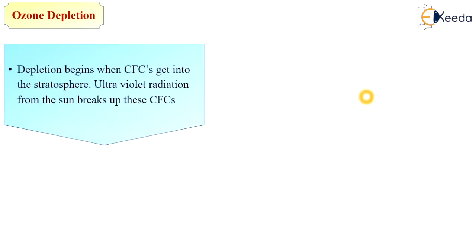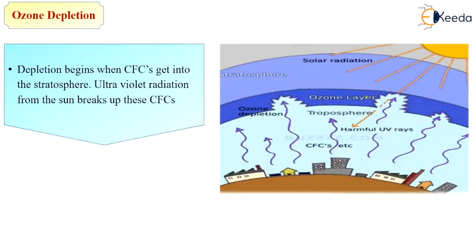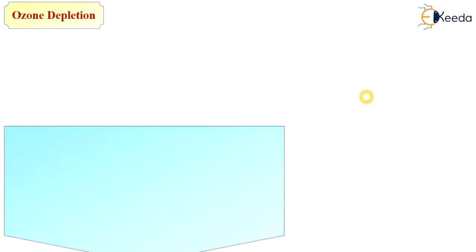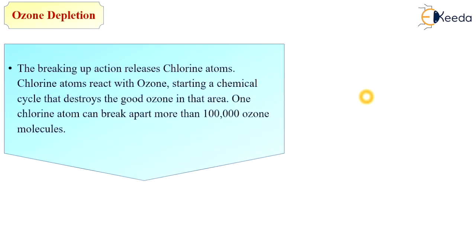Depletion begins when chlorofluorocarbon gets into the stratosphere. Ultraviolet radiation from the sun breaks up this chlorofluorocarbon. The breaking up action releases the chlorine atom. The chlorine atom reacts with ozone, starting a chemical cycle that destroys the good ozone in the area. One chlorine atom can break apart more than a lakh ozone molecules.